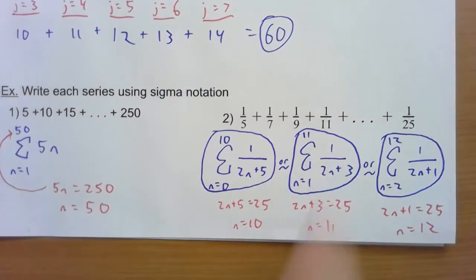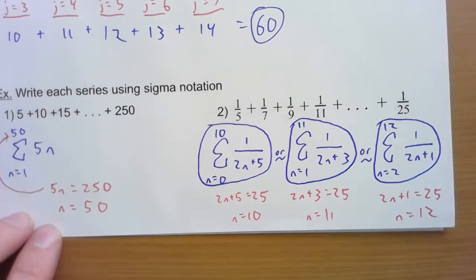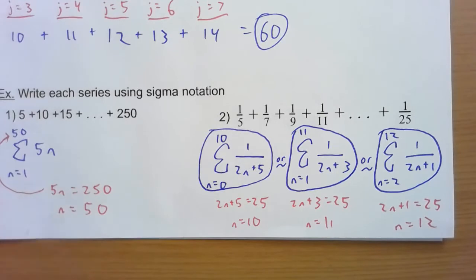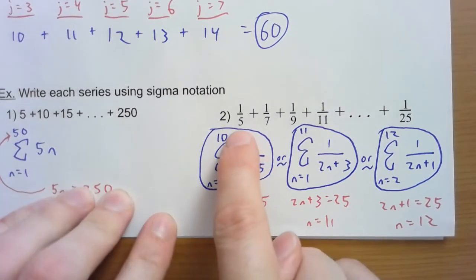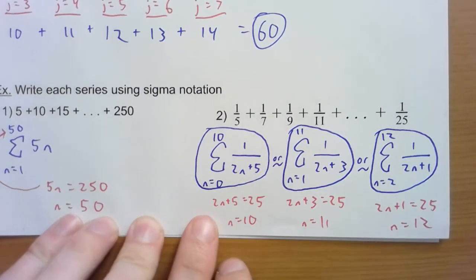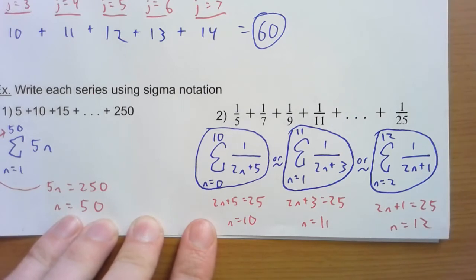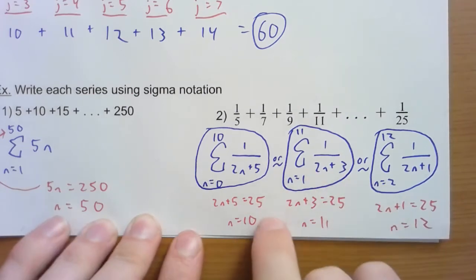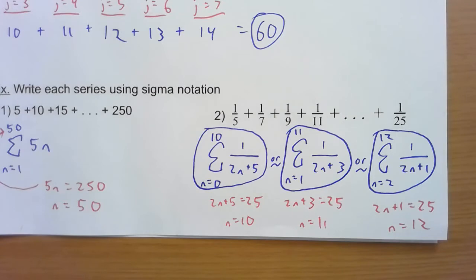And then for this one down here, there's a whole bunch of different possible answers. Okay? So the pattern in the denominators was plus 2, plus 2, plus 2, plus 2. So adding 2 over and over again turns into multiplication. So we had to have some sort of 2n. And then we have to tweak it a little bit, and it depends where you're starting.